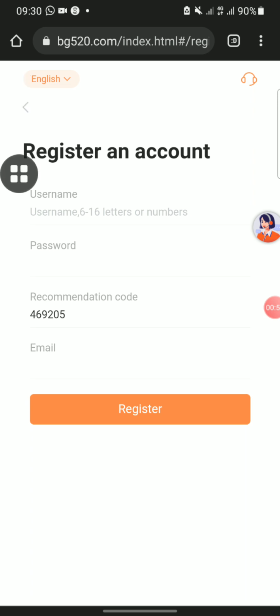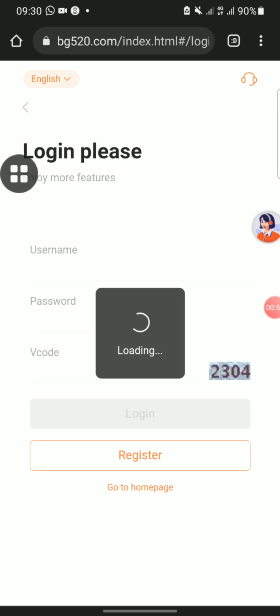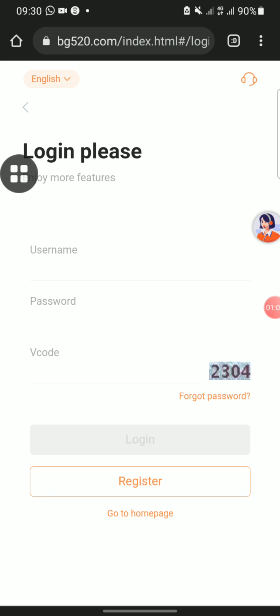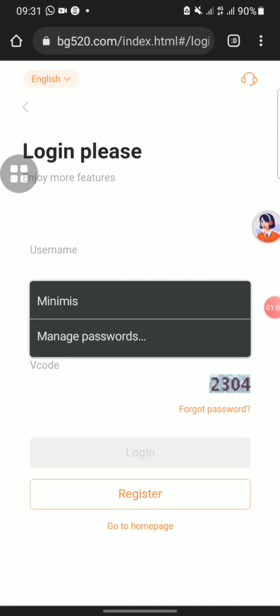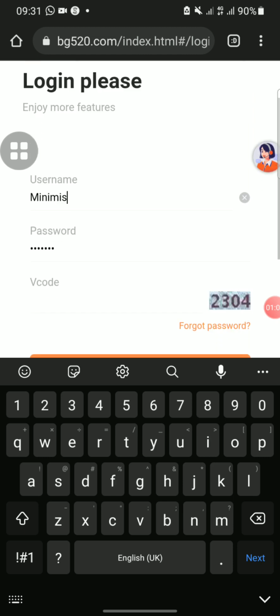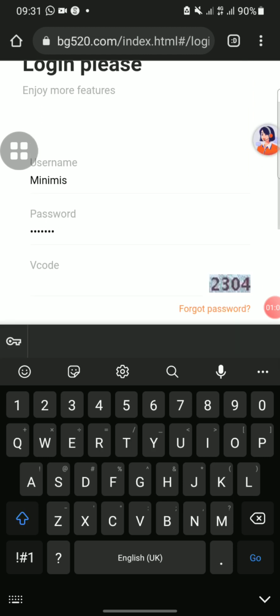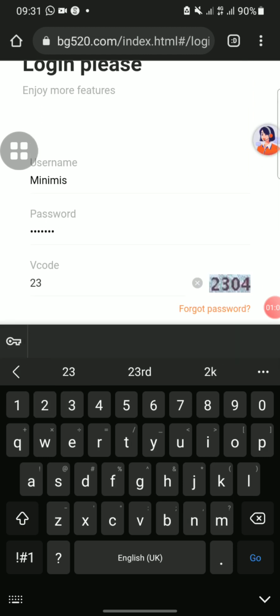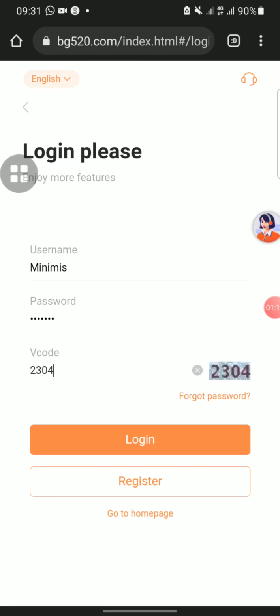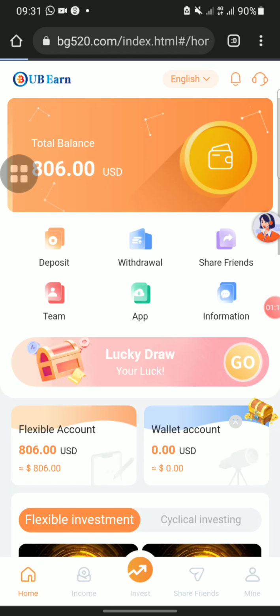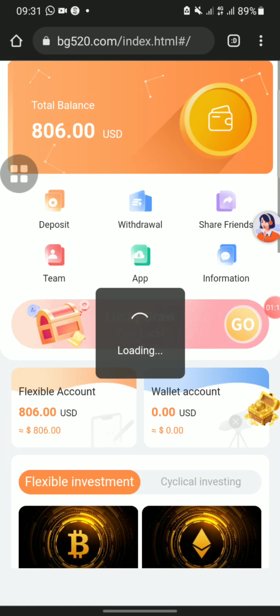Okay, I'm already registered, so all I have to do now is log into my account. Let me put in this captcha, 23. Okay, guys, immediately you register on this platform, you'll be given 805 miner.